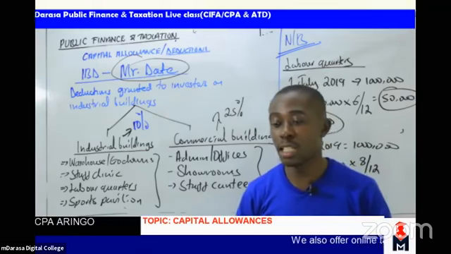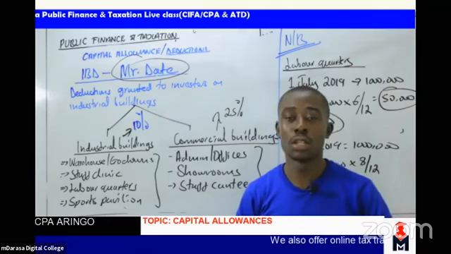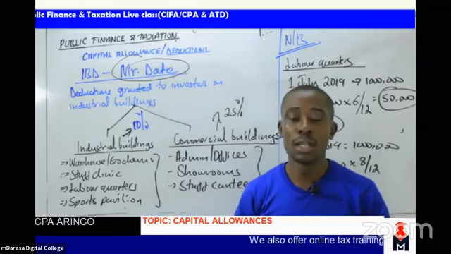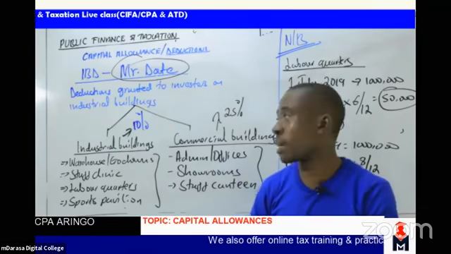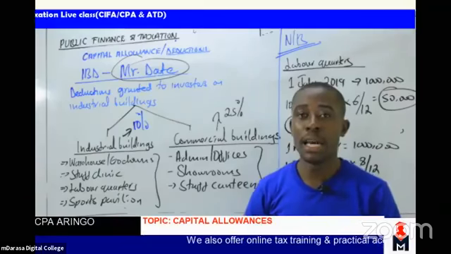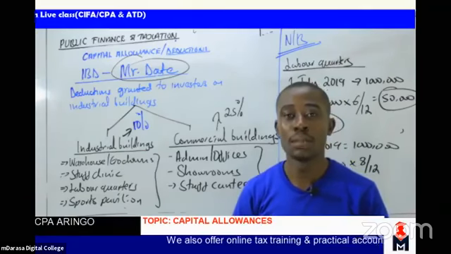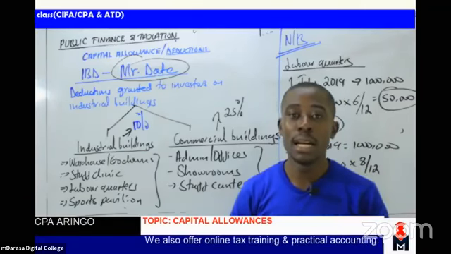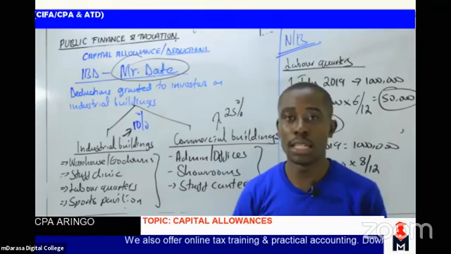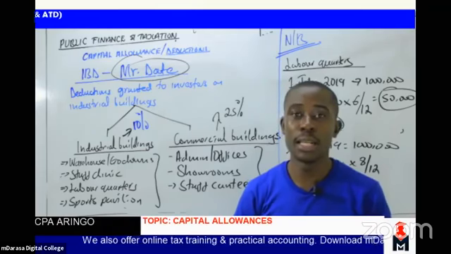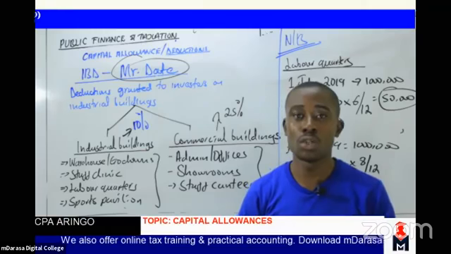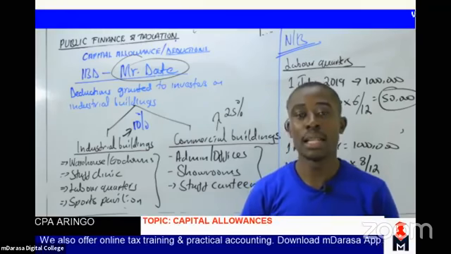So to that juncture, I want you to join me in the next session where we are going to handle the concepts we've left out, like WTA and preparation of IBD. We'll also be doing a question which was tested in our last sitting, November 2019, for tax students, section 2. There is a question on capital allowance which was tested, and we are going to look at that question.